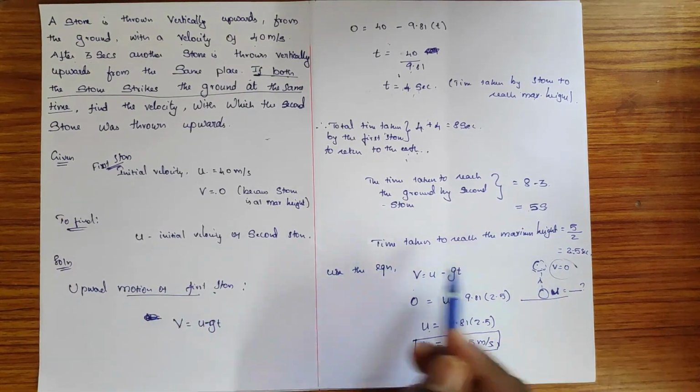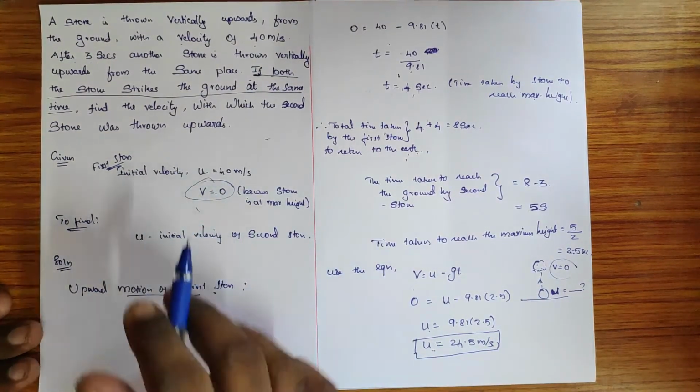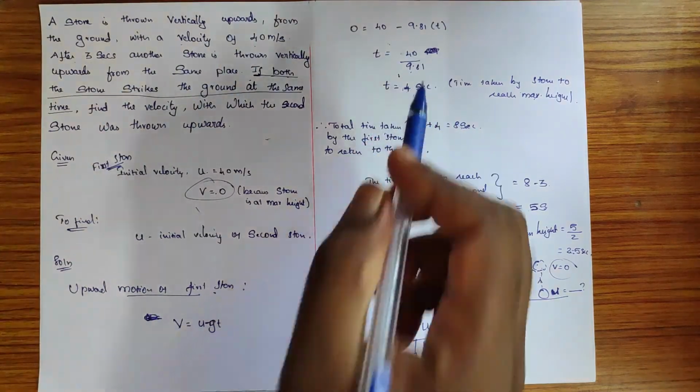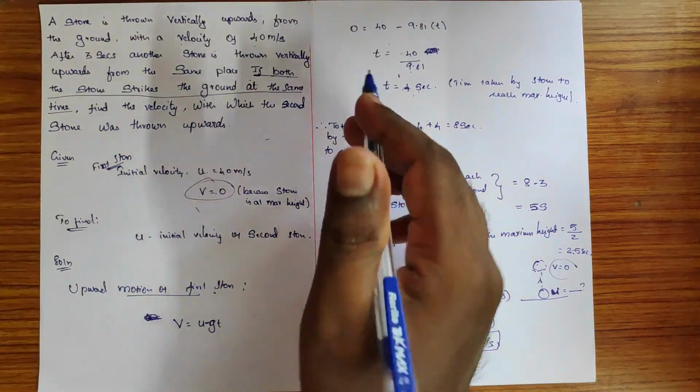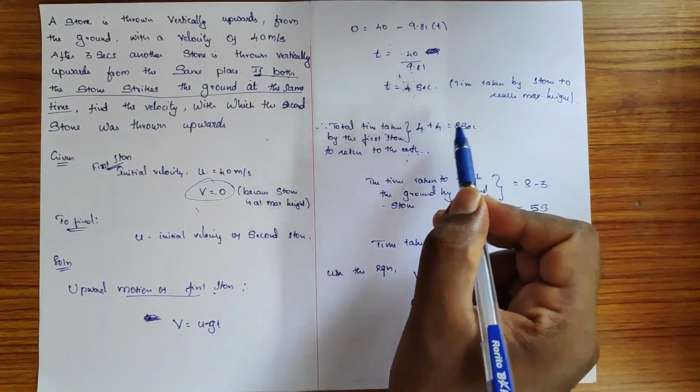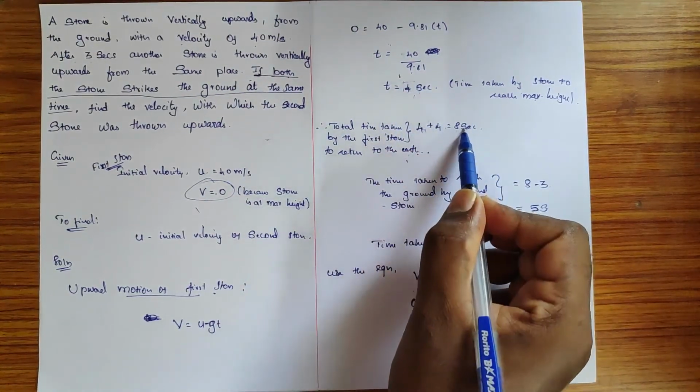That we must know. With that logic, for the first stone we identified the time, and to reach the ground it is double of it, so we added and identified it.